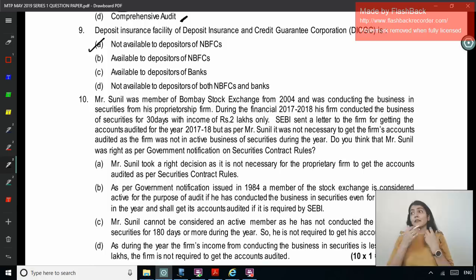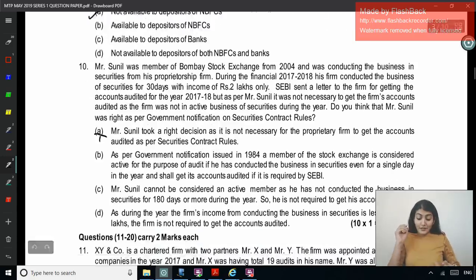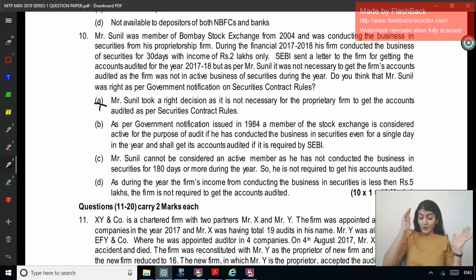So as per the stockbroker audit, which members of the stock exchange are required to get their accounts audited? Any active member. And when are you considered to be an active member of the stock exchange? Even if you do even one trading activity, and here he has done it for 30 days. Even a single trade. Option A: Mr. Sunil took a right decision as it is not necessary for the proprietary firm. Option B: as per the government notification issued in 1984, a member of the stock exchange is considered active for the purpose of audit even if he has conducted the business in securities even for a single day in the year, and he shall get his accounts audited if it is required by SEBI.